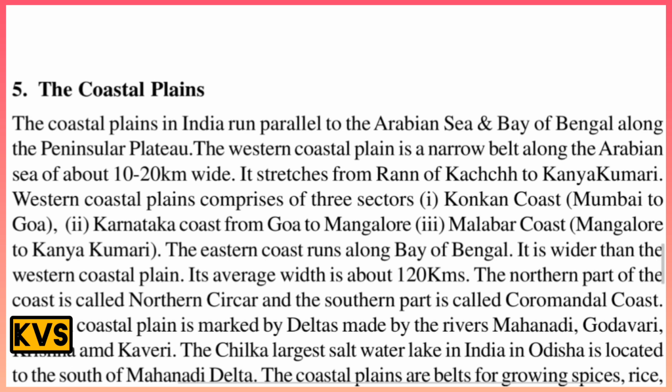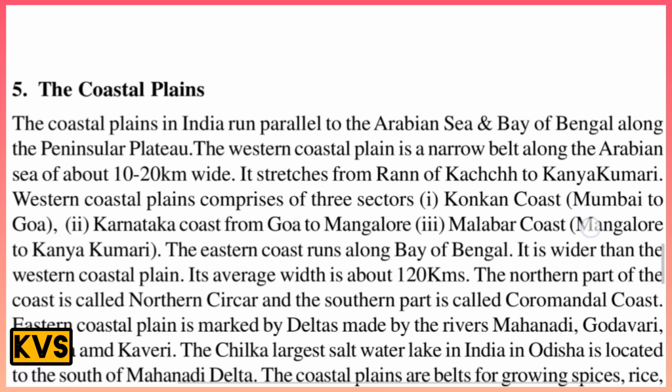It is wider than the western coastal plain. Its average width is about 120 kilometers, and the northern part of this coast is called the Northern Circars, and the southern part is called the Coromandel Coast. The eastern coastal plain is marked by deltas made by the rivers Mahanadi, Godavari, Krishna and Kaveri. Chilka is the largest saltwater lake in India. It is located in Odisha, to the south of the Mahanadi Delta.